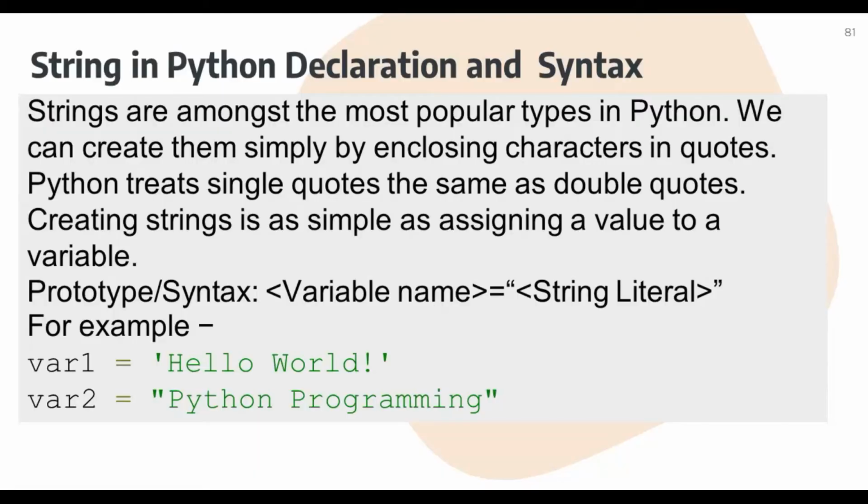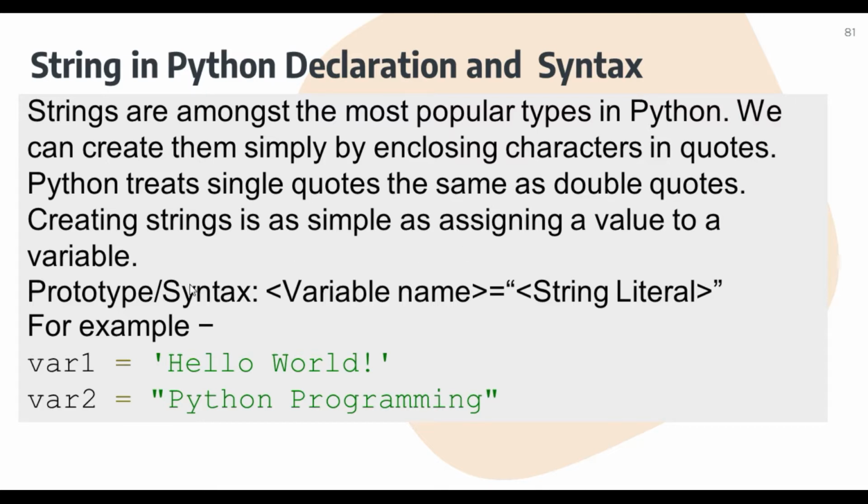So let's begin, student. Here we can understand string declaration in Python and its syntax. Strings are almost the most popular type in Python. They can be created simply by enclosing characters in quotes. Quotes may be single quote, double quote, or triple quote also. Python treats a single quote the same as a double quote and triple quote, and we can create the string with the help of the following prototype.